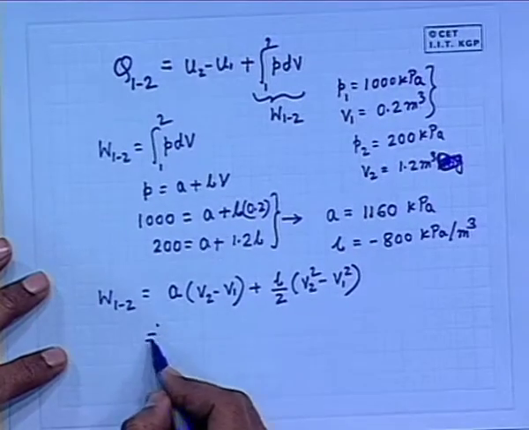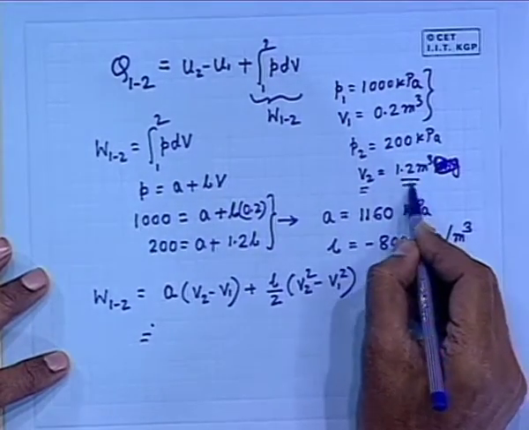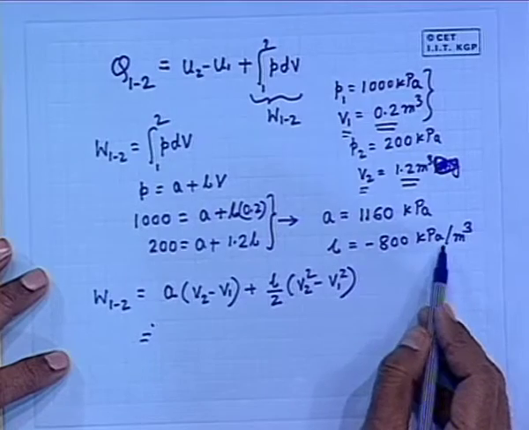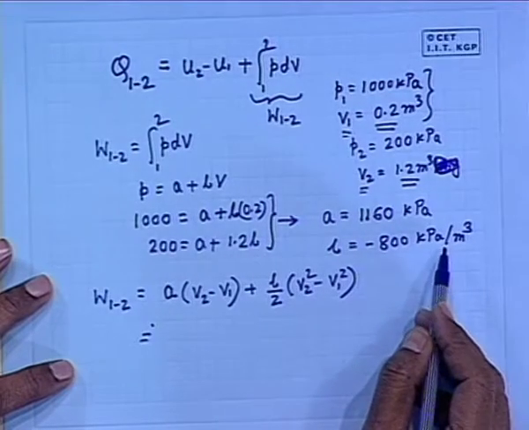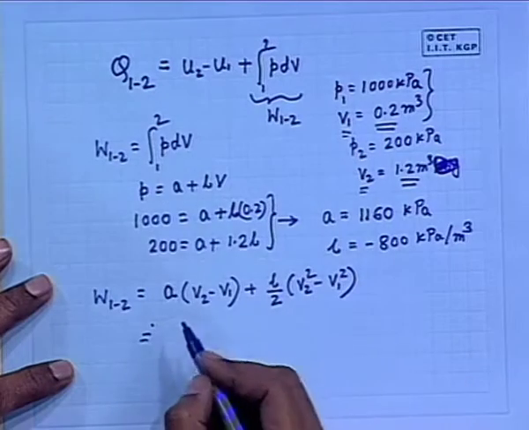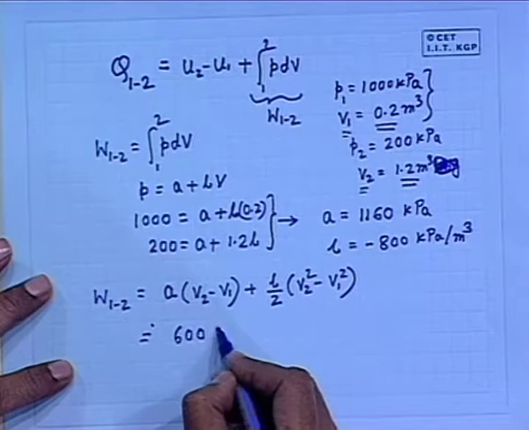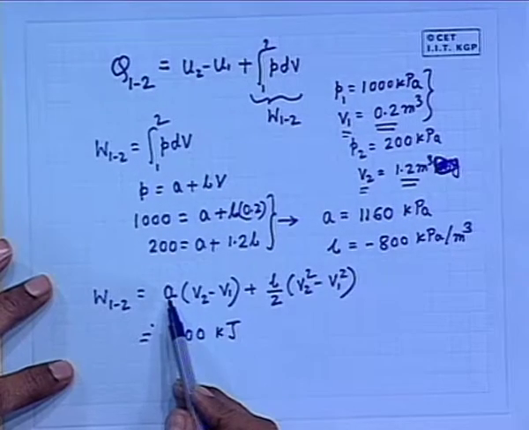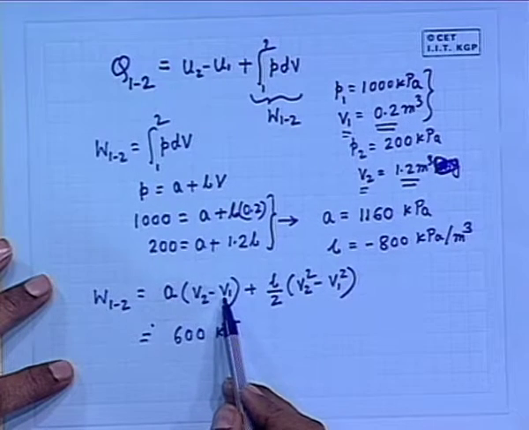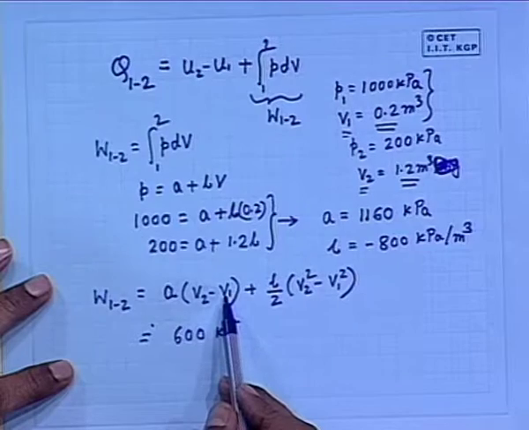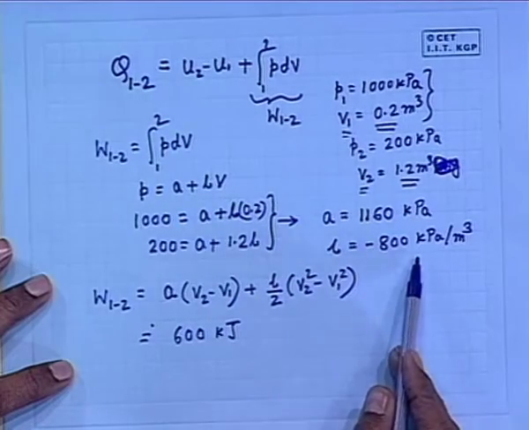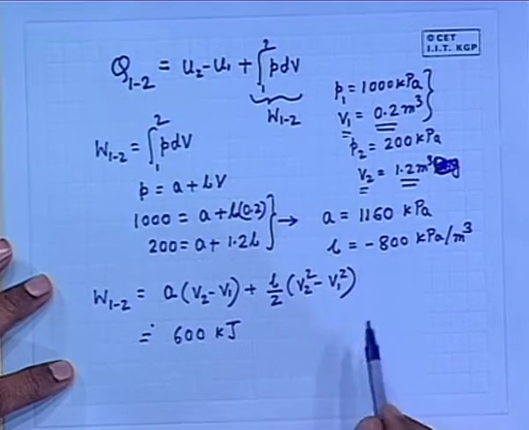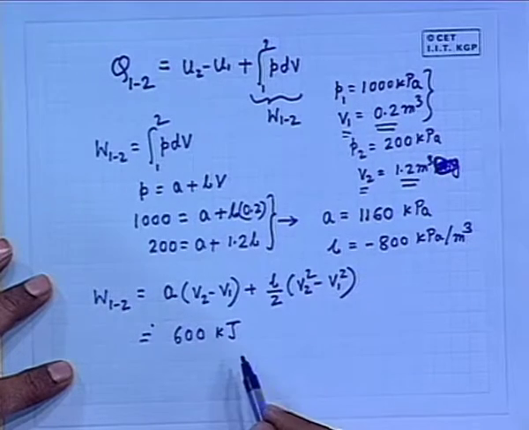So now we have got the values: V2 is 1.2 meter cube, V1 is 0.2 meter cube, A in kilopascals and B in kilopascals per meter cube. If you substitute these values, you get the value of W as 600 kilojoule. If you substitute the value A in kilopascals and V2 minus V1 in meter cube, kilopascals into meter cube will be kilojoule. Here also, if you substitute kilopascals per meter cube, and this is V2 square, therefore you get the value 600 kilojoule.